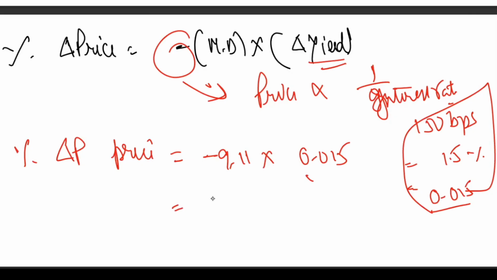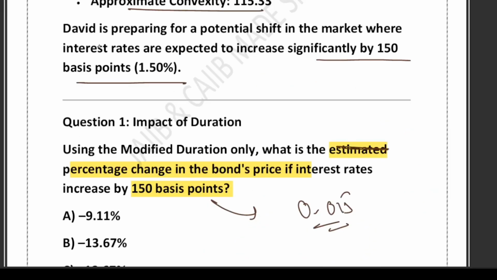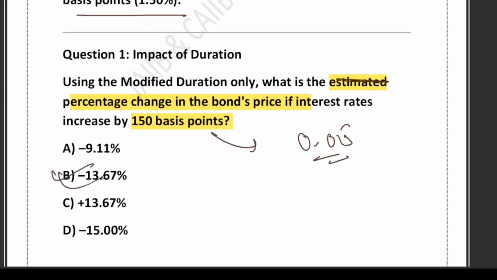What is the final value we are getting? Minus 0.13665. We can also write it in terms of percentage, minus 13.67%. So what we are observing is that the bond price has decreased by 13.67%. If you look at the options that we have, yes, B is the correct one, 13.67%. I hope this is crystal clear.